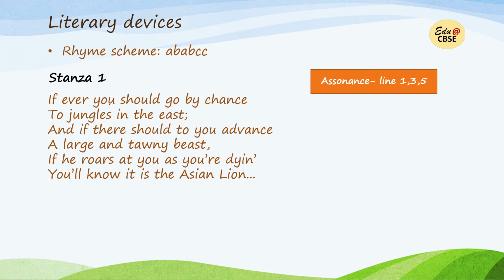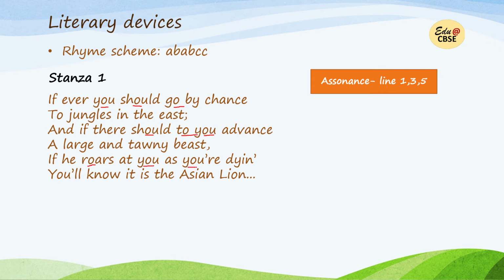What is assonance? Assonance is repetition of a vowel sound. So here it is the O sound that is repeating. In line 3 again we have the O sound. Then line 5, again the same, we have this O sound repeating.